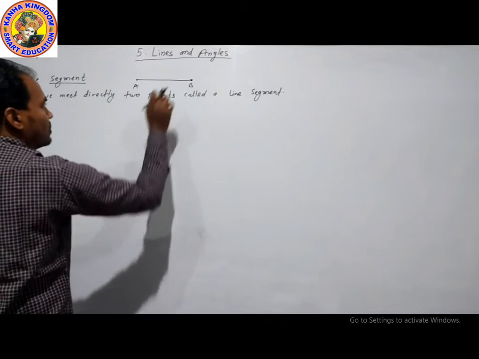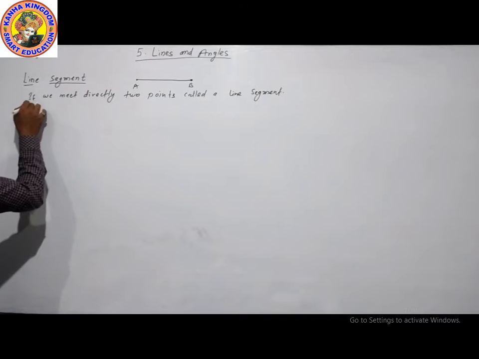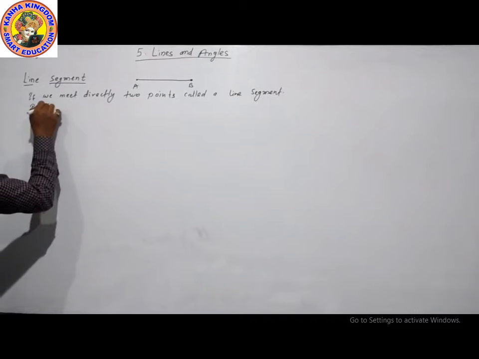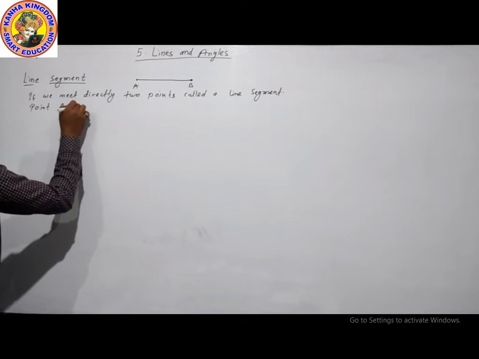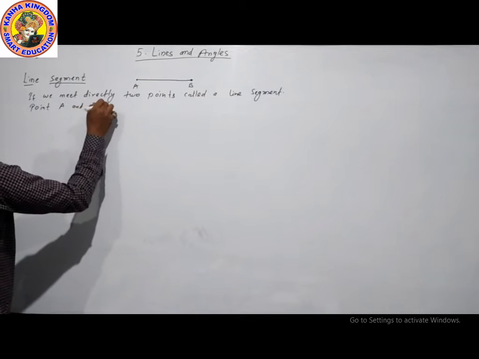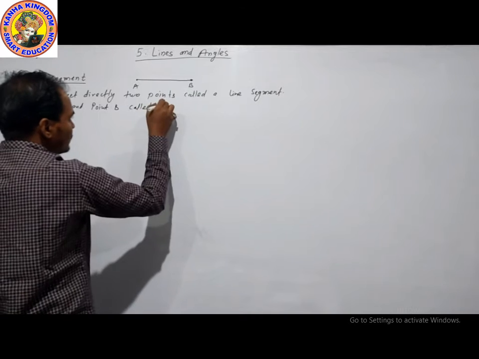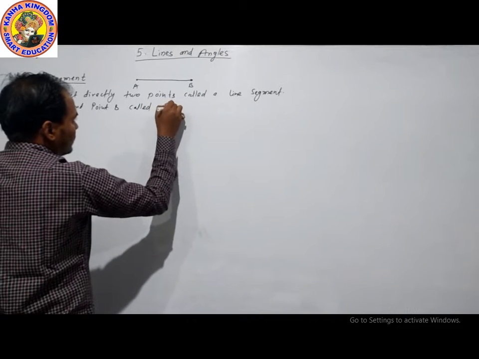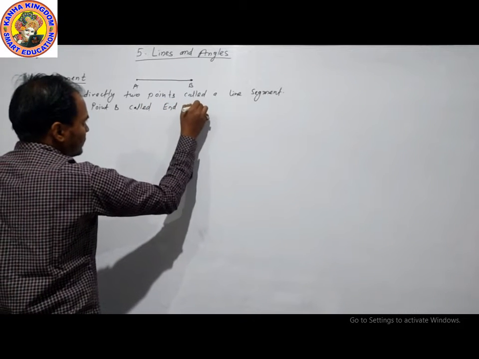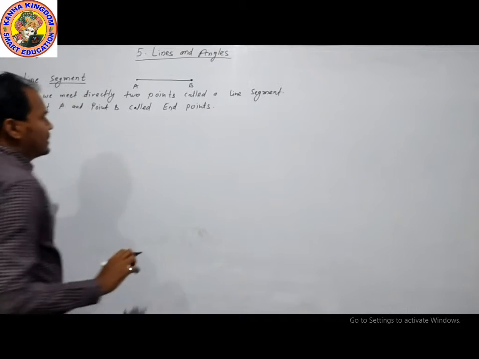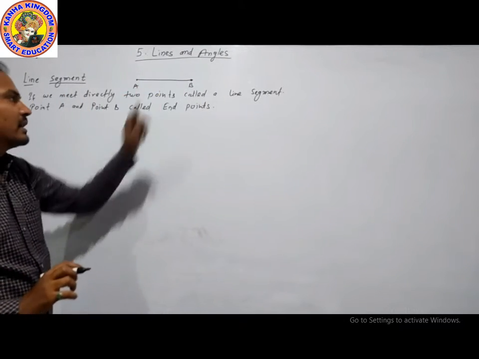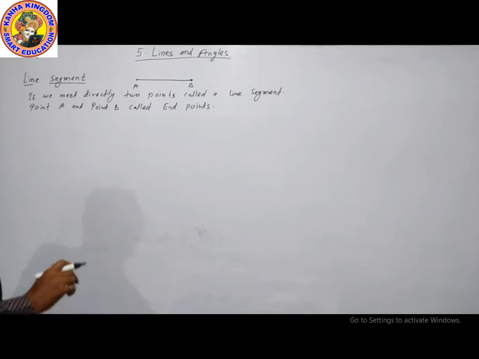These are the two ending points. Point A and point B are called end points, because here the line is over.